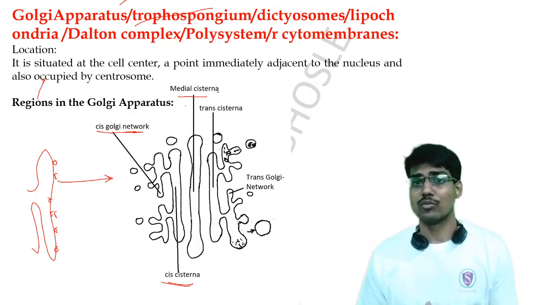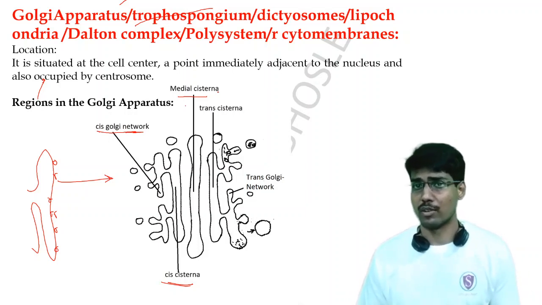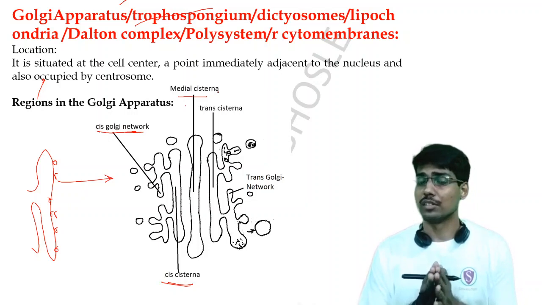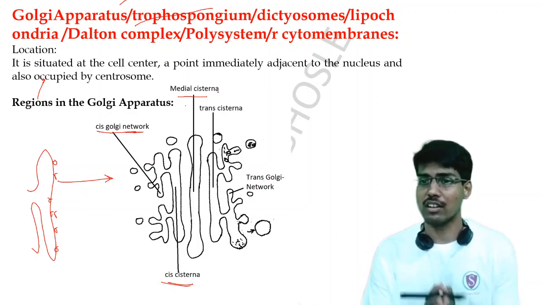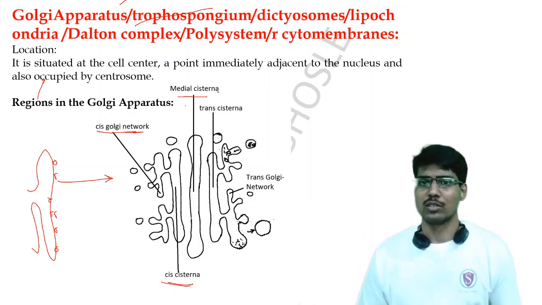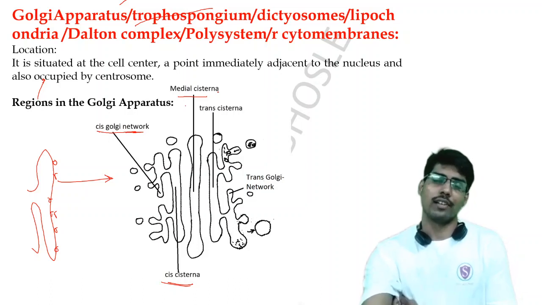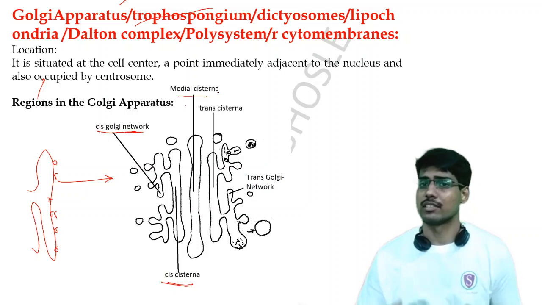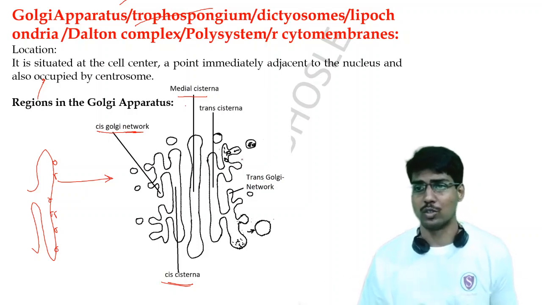The next phase, which is away from the rough endoplasmic reticulum, is called the trans phase. It is divided into the transcisterna and the trans-Golgi network. The transcisterna has a flattened sac-like structure, and the trans-Golgi network has a sac-like structure along with a tubular structure.